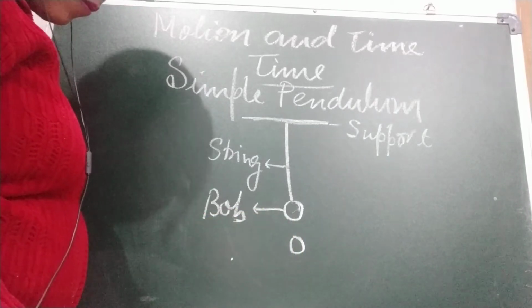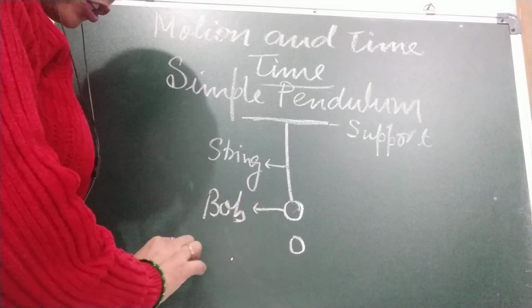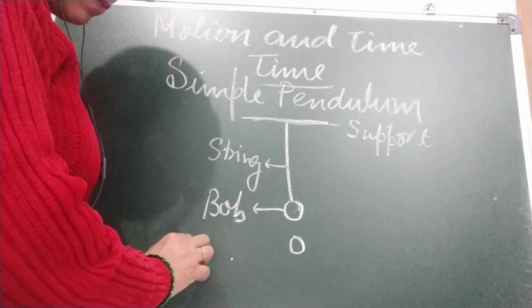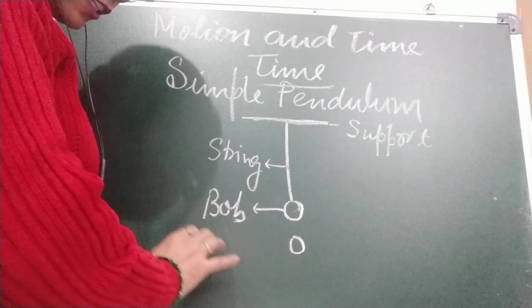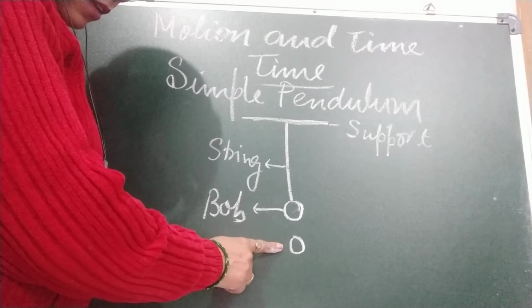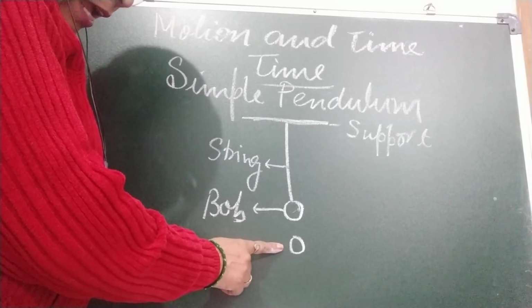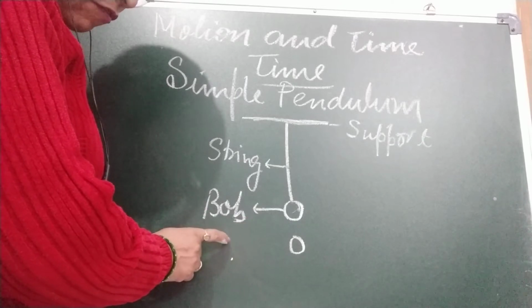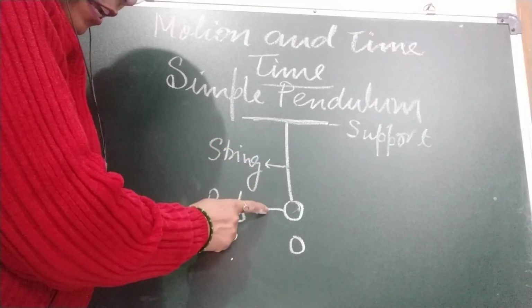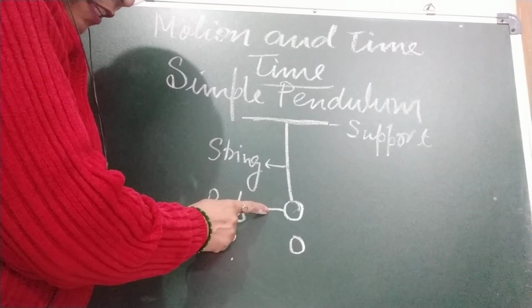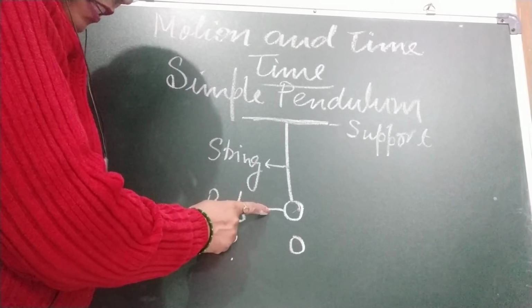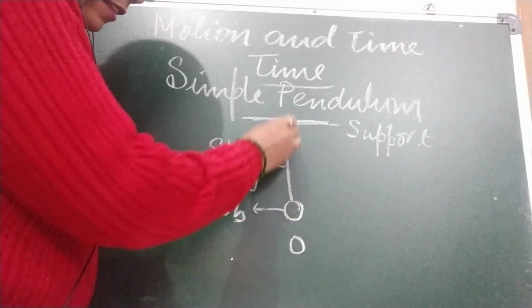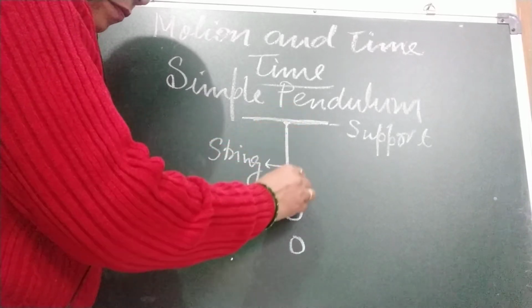Okay. If the bob is given a small push from its position of rest, the pendulum starts making to and fro movements about its mean position. The time taken for one to and fro movement is always the same for a fixed length of the string. The distance from the point where it is hung to the center of the bob is the length. This is the length. Okay.